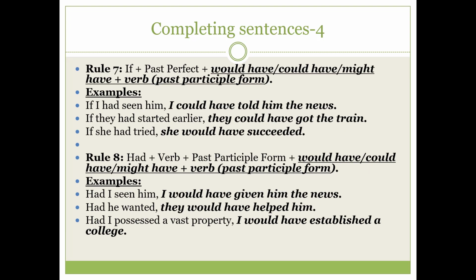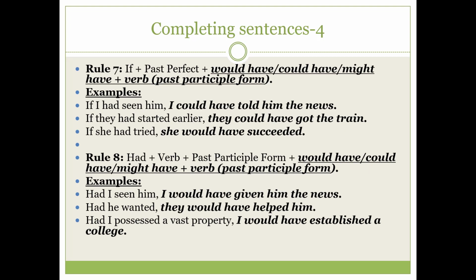Again, if they had started earlier, they could have got the train. Same thing: if she had tried, she would have succeeded. In these three examples you can see that after if we have used past perfect tense, and in the main clause we have used would have or could have, or you can also use might have, and after that we always have to use the past participle form of the verb.